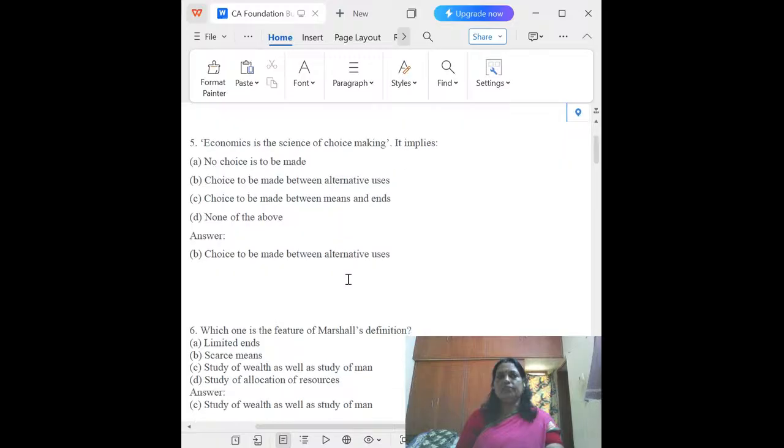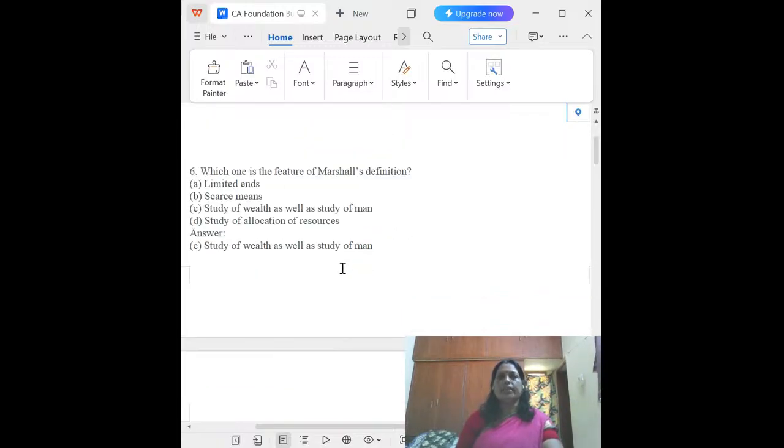The next one, the fifth one. Economics is the science of choice making. So what does it imply? It means a choice to be made between alternative uses. Already we know that because the resources are limited, there will be alternative uses. So economics is the science of choice making means choice to be made between alternative uses. That is the correct answer, B.